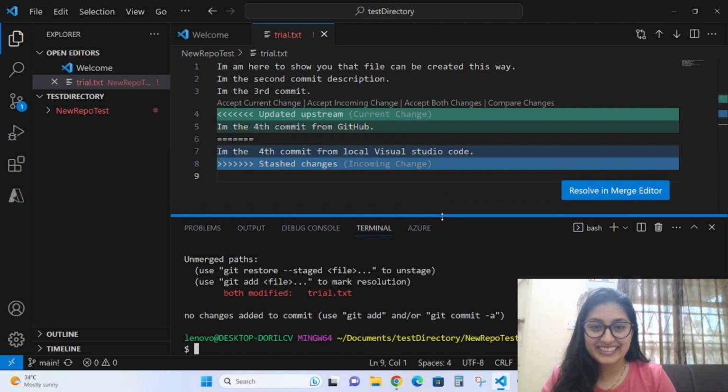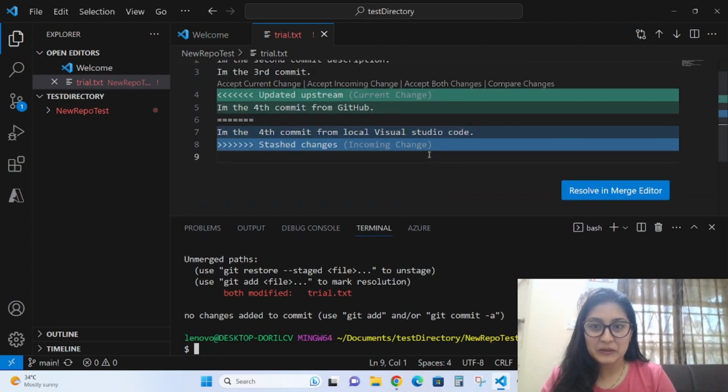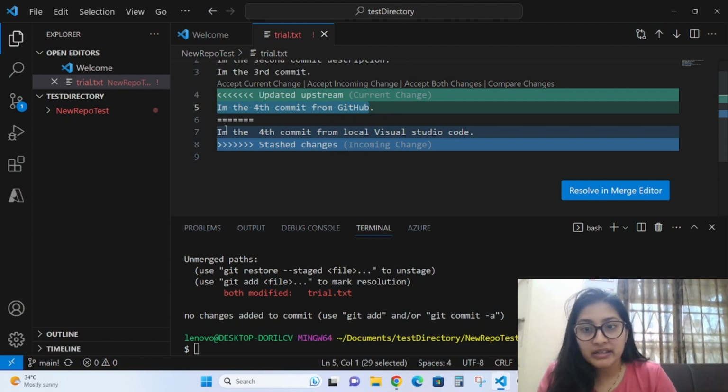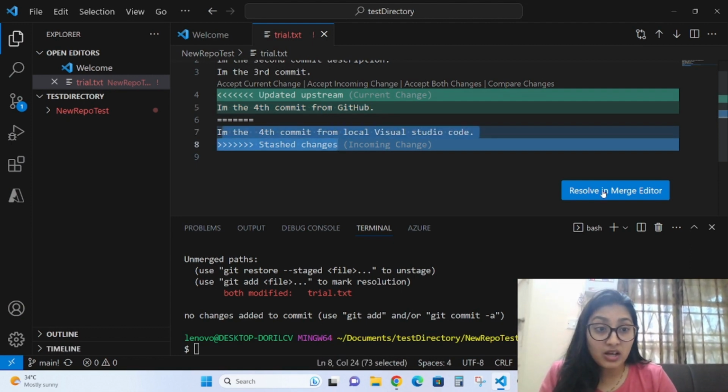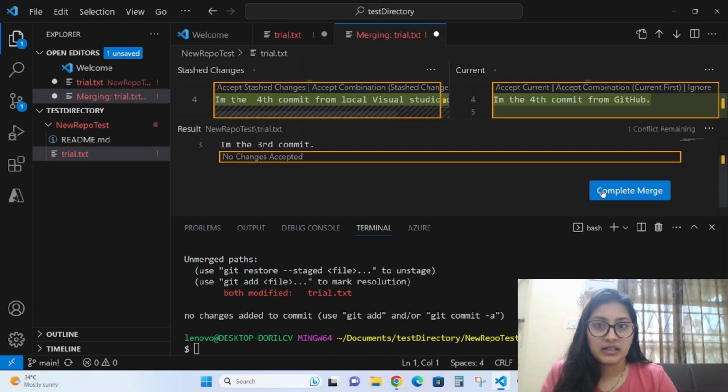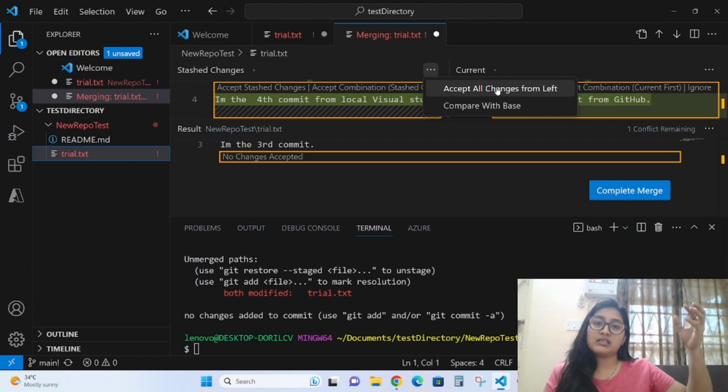Did you see this? See, we have created this GitHub fourth commit. In the same line, we have added this also. So that is the conflict. See, resolve in merge editor. You can accept all changes from the left, or you can accept all from the right.